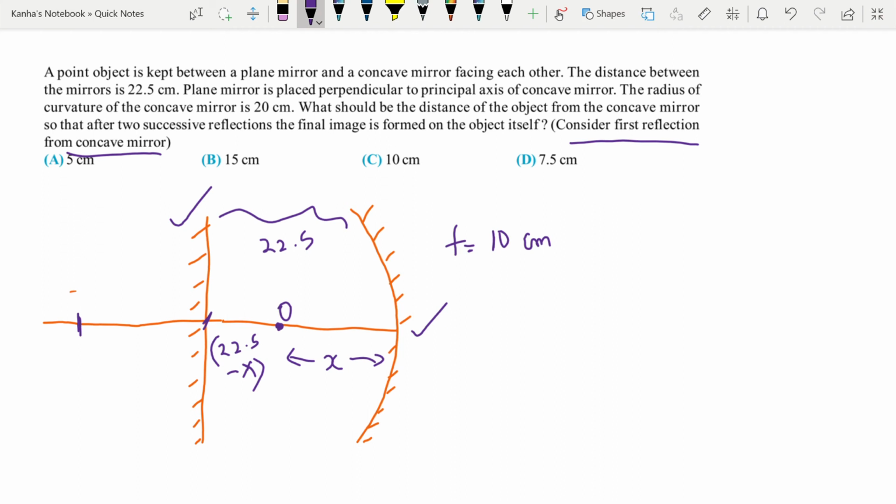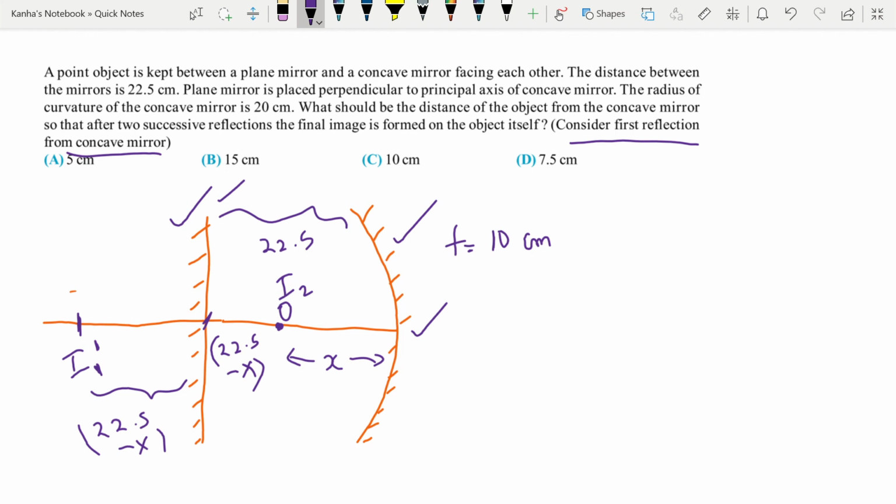Let me just rephrase this thing. For O, O will first send out rays to the concave mirror, and the concave mirror will make an image, let's say I prime. Then this I prime will act as the object, or the virtual object, for this plane mirror, and it will form an image at the object itself. This will be our final image. So this is I1, this is I after the second reflection.